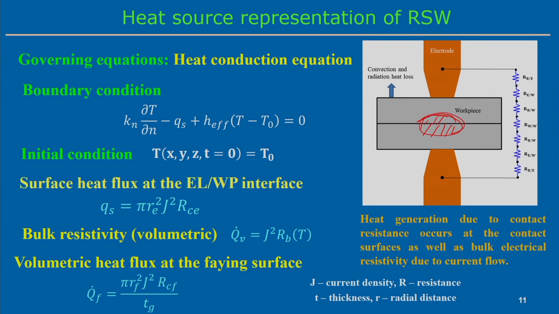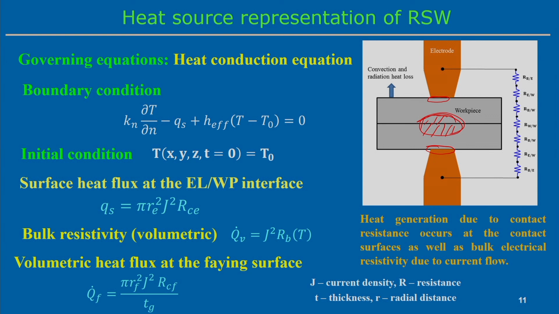This is associated with particular process parameters, such as the electrode force and the electrode current, and the amount of heat generation depends upon the contact resistance between the surfaces. At the same time, some heat generation can occur between these two surfaces as well, because this is also a contact surface, so contact resistance will be there, and then heat generation. Now, there are different resistances we can represent. There are so many resistances. The resistance can be the contact resistance, or it can be bulk resistance also.